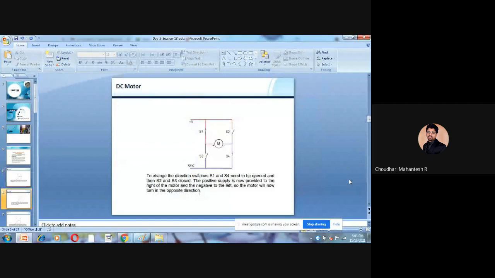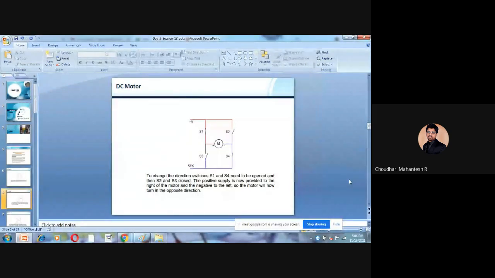Similarly, to change direction, switches S1 and S4 need to be opened, and then S2 and S3 should be closed. So the positive supply is now provided to the right of the motor and negative to the left of the motor. The motor will now turn in the opposite direction. So that is a major concept involved in this.